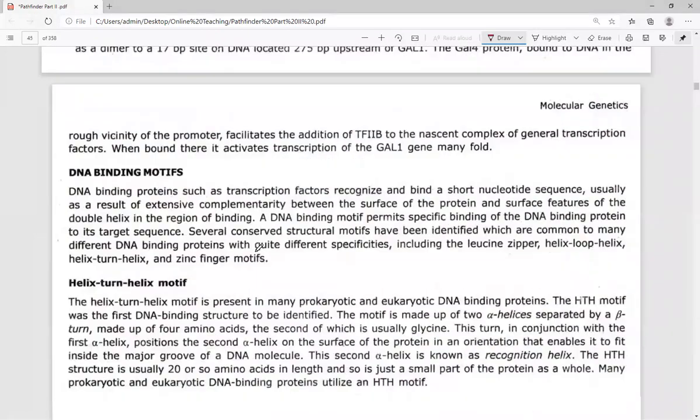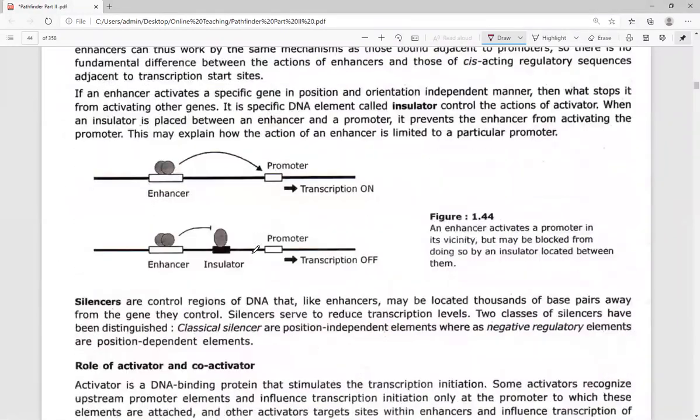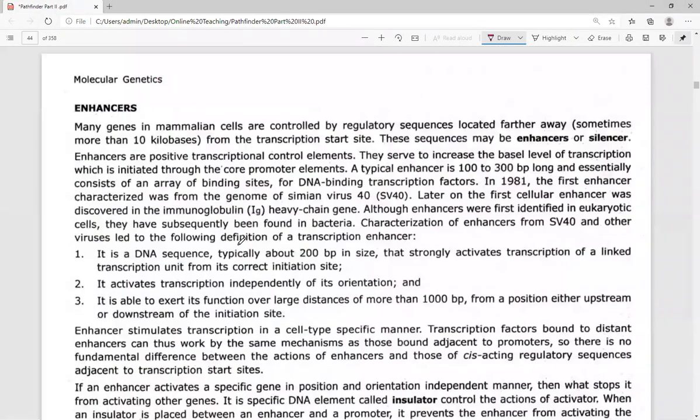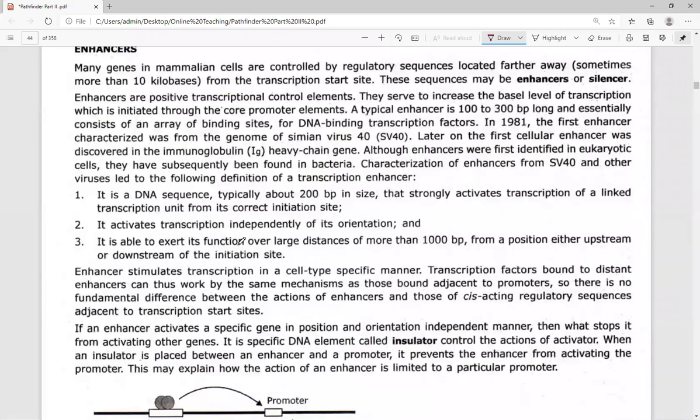Now, there are other DNA sequences which are involved, and those DNA sequences are referred to as enhancer or silencer DNA sequences. An enhancer will positively increase gene transcription. So I'm just writing here, enhances gene transcription.